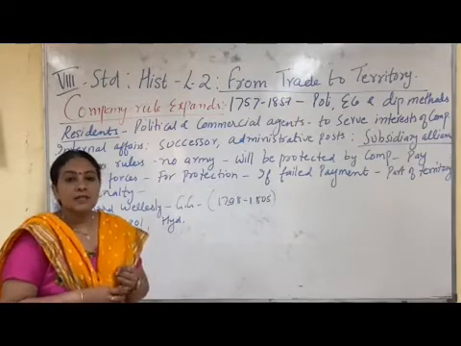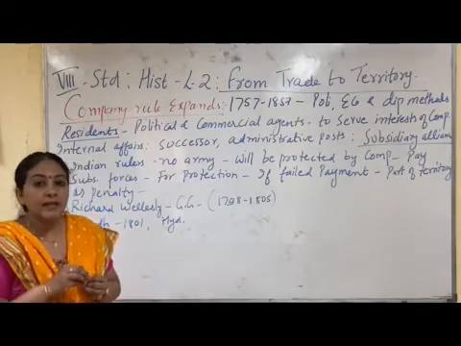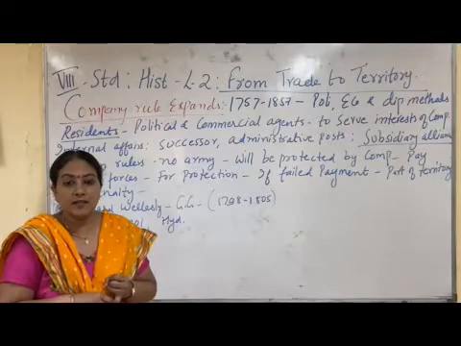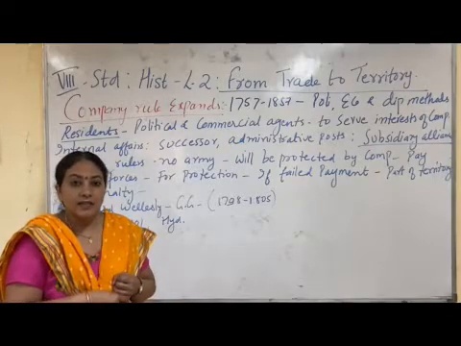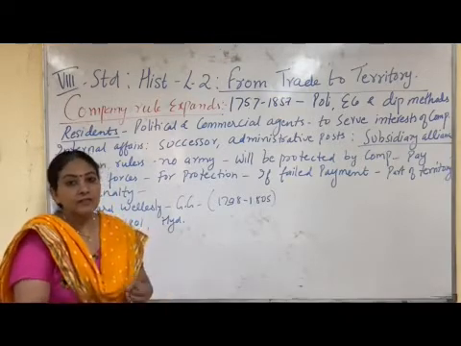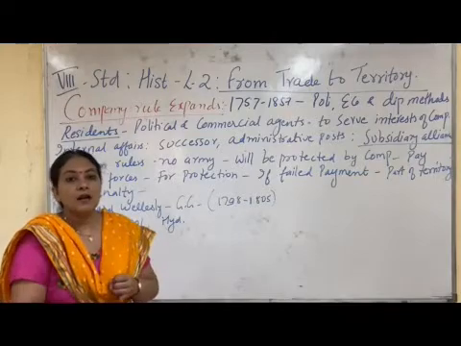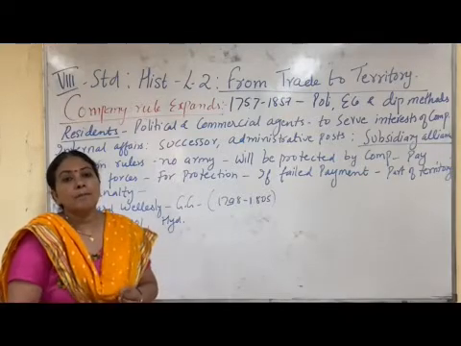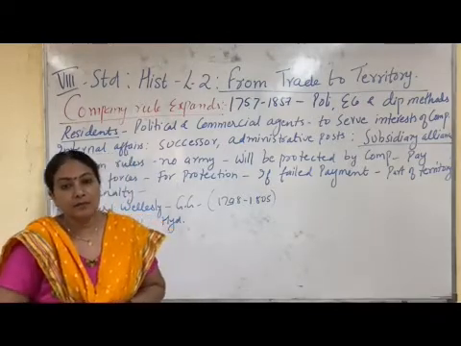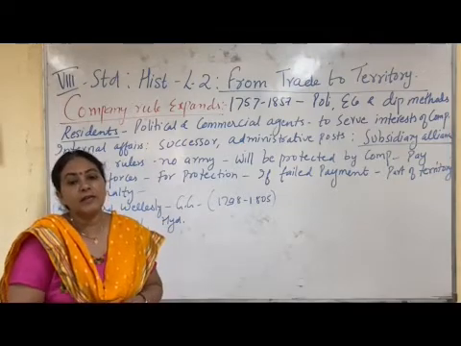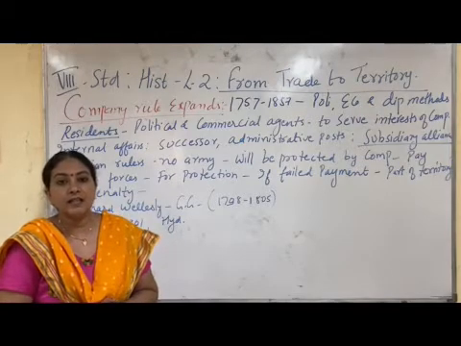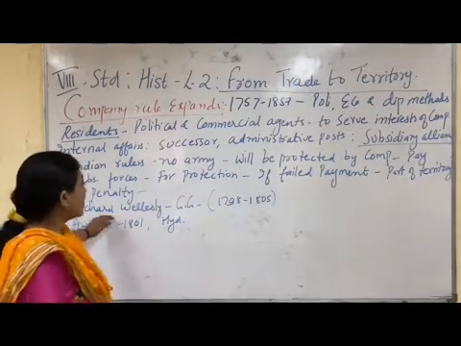So once again, subsidiary alliance means there will be no Indian army or no army maintained by the regions which are signing the subsidiary alliance. If they are attacked by any other region, they will be protected by the British, and the British will maintain the army on behalf of these rulers. To be protected, they have to pay a certain amount as a protection fee. And if they are not able to pay it, then one part of their territory will be annexed by the British. This system was introduced by the Governor General Richard Wellesley.